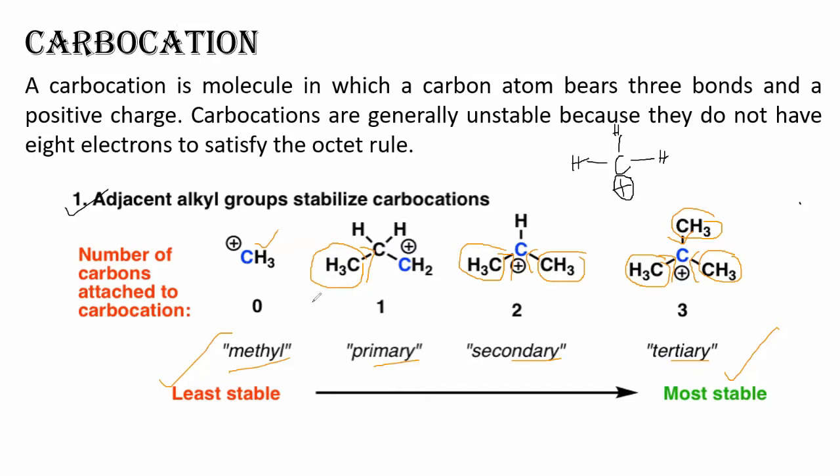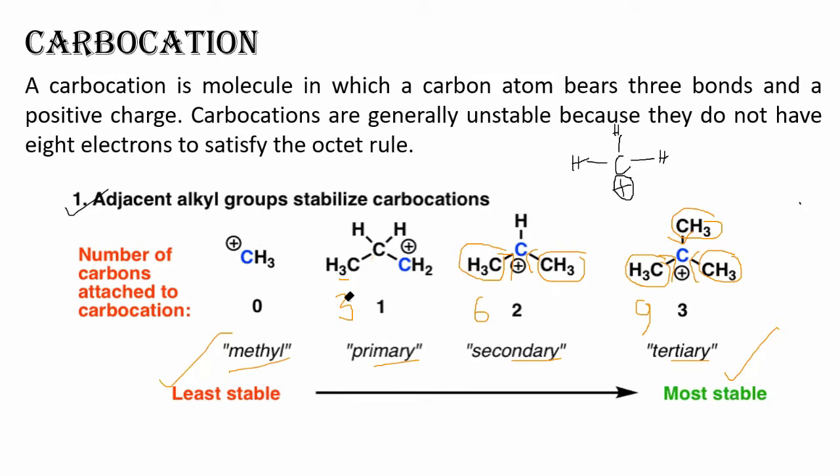Number of beta hydrogen is 0. In the primary, number of beta hydrogen is 3. Here number of beta hydrogen is 6. In the last one, number of beta hydrogen is 9. So tertiary will be most stable, followed by secondary, primary as well as methyl. So this was all about the stability of carbocation and the discussion of carbocations.